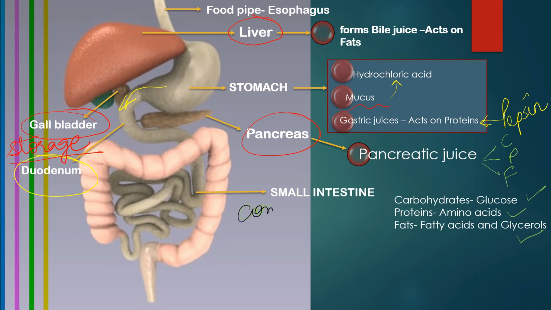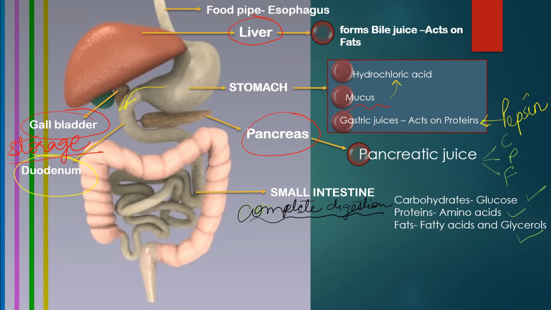The complete breakdown of the food takes place in the small intestine. This is a very important question asked in the exams also. So once the digestion process is completed in the small intestine, now the third step of the digestive system starts.